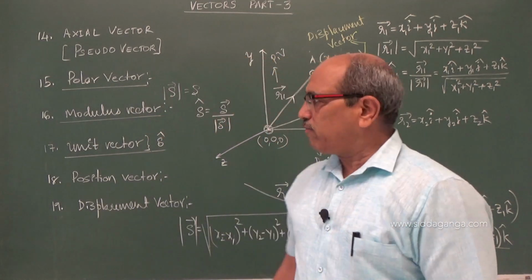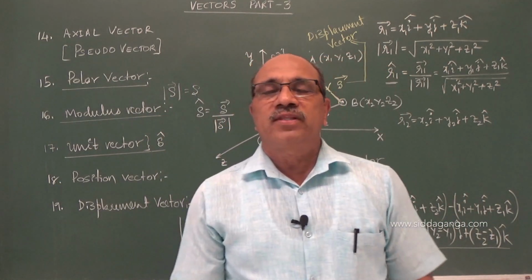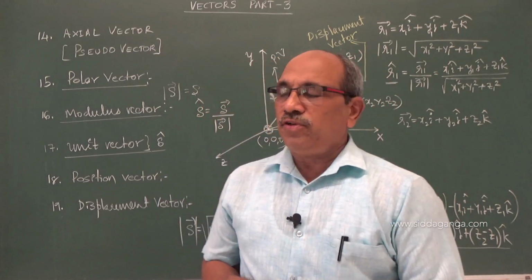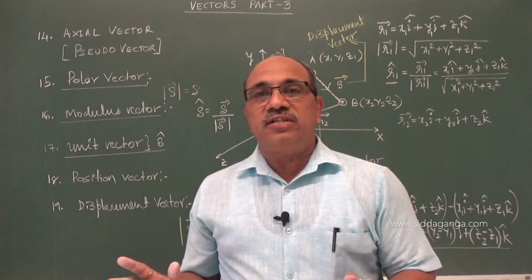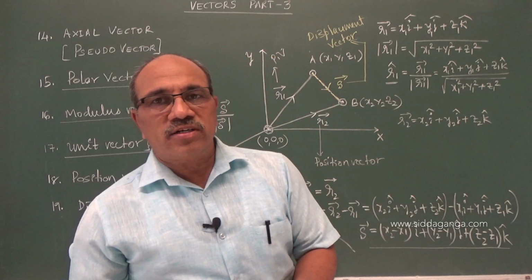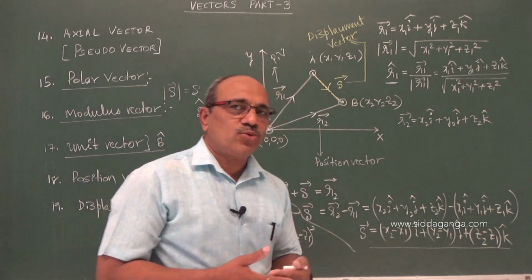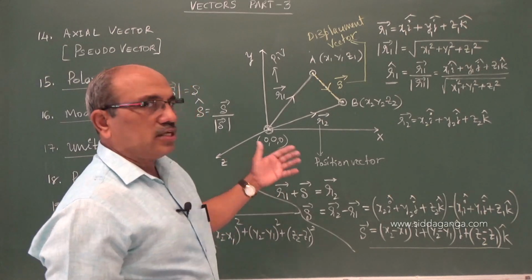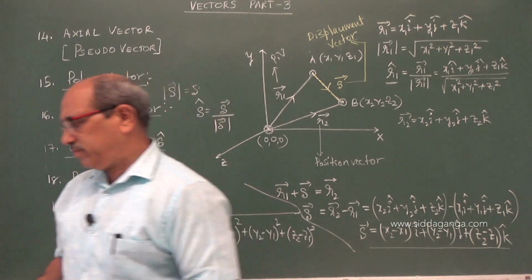These are the different types of vectors we considered. That is the base to understand vector algebra. Knowing clearly what the different types of vectors are, and how to represent a vector, now we come to vector algebra. I hope you have understood. From this I enter the vector algebra part.